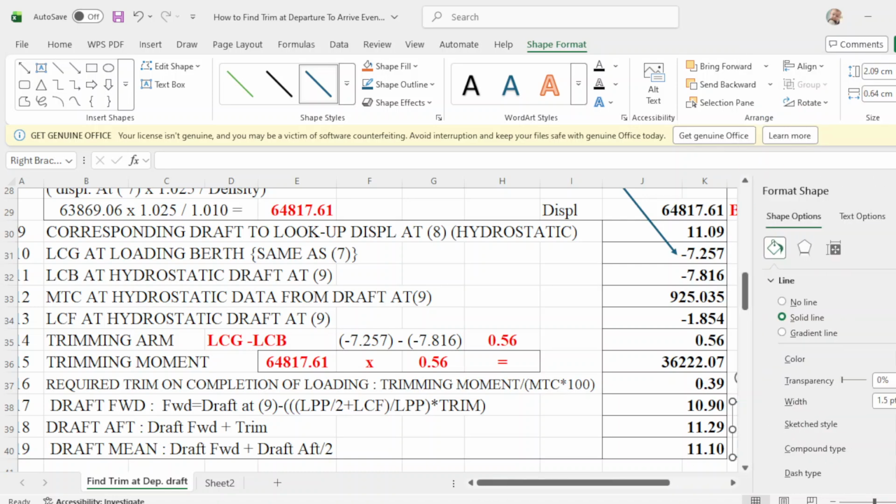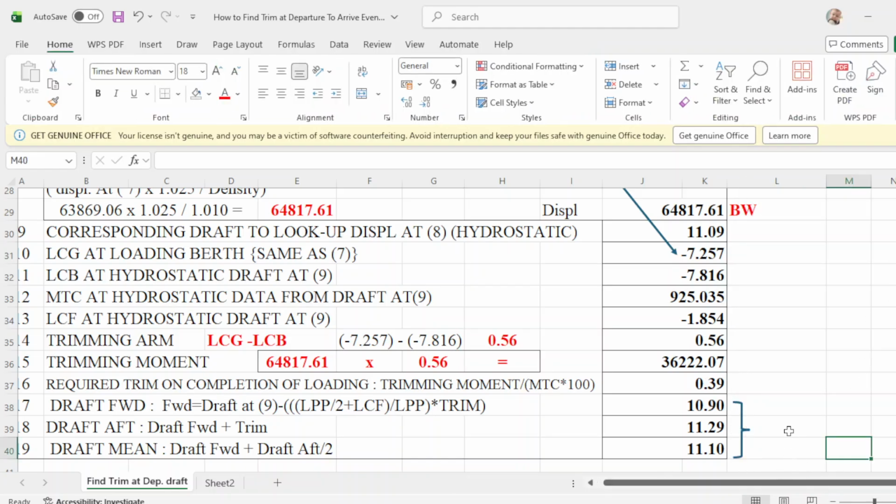Shapes, okay, that will be, what is this? Departure Australia. Departure Australia. Okay, this will be departure Australia.